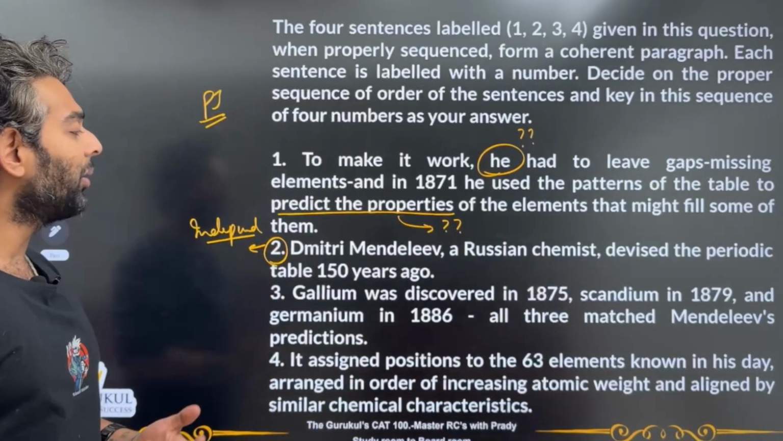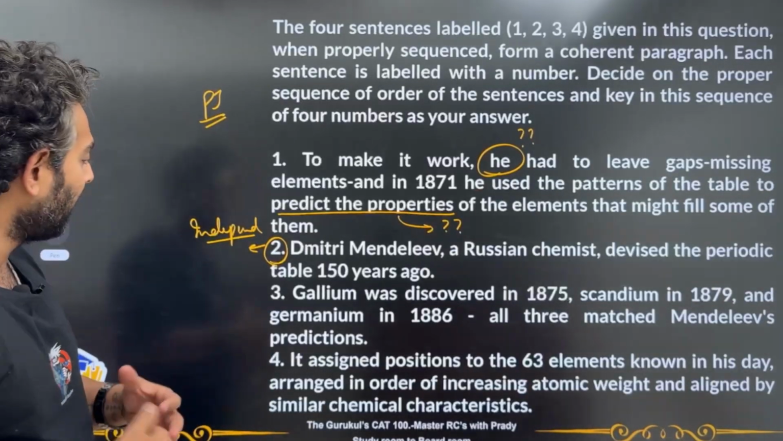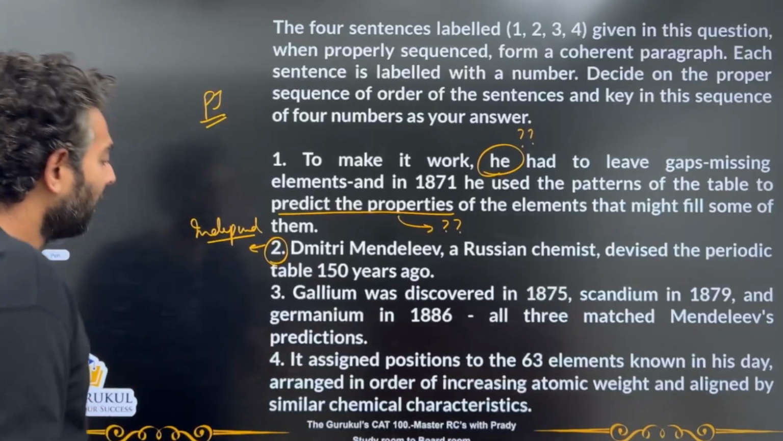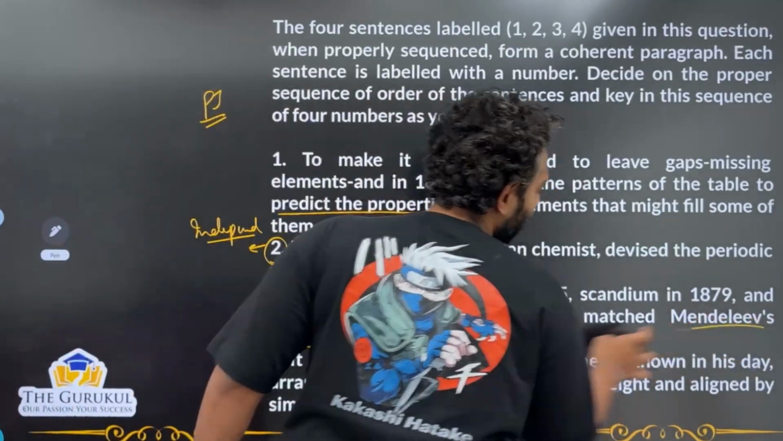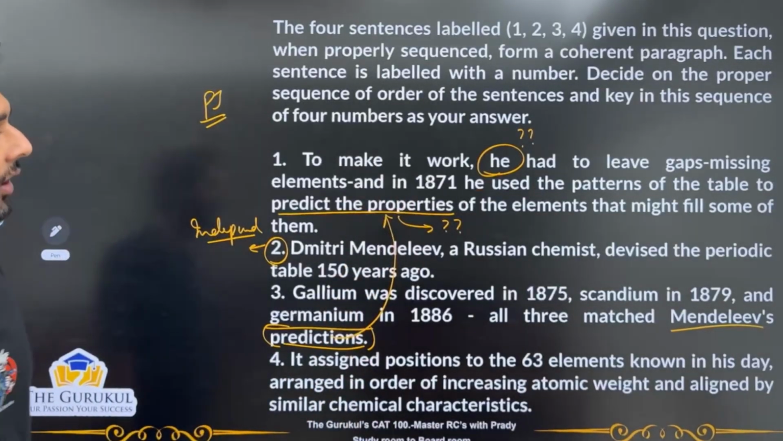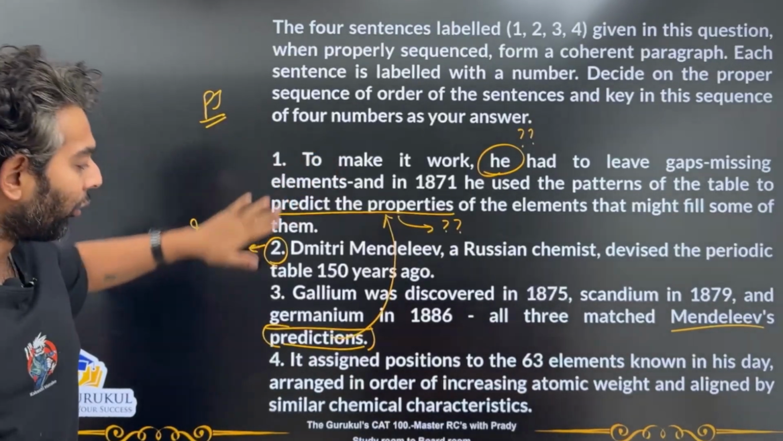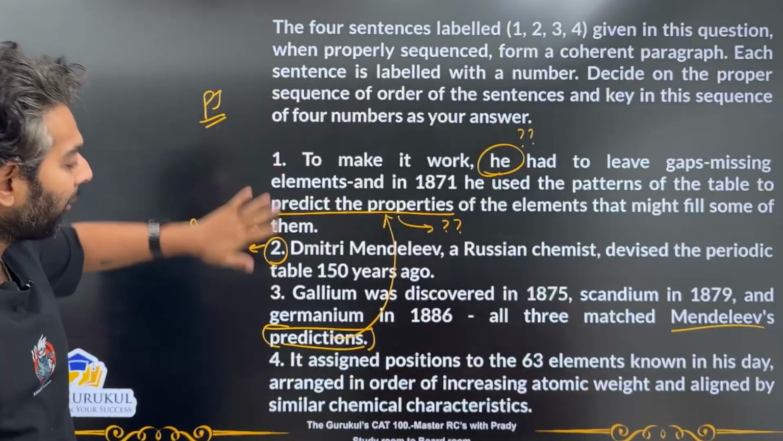3. Gallium was discovered in 1875, scandium in 1879 and germanium in 1886. All 3 matched Mendeleev's predictions. Now, when he's talking to me about Mendeleev's predictions, these are probably the predictions that he had right in the table. He's left some gaps because he's predicted the properties which were filled over here, right? So I'm almost sure that 1 comes before 3.